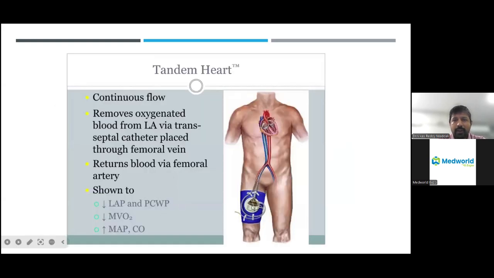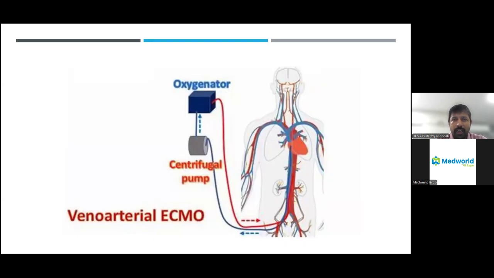And this is how the tandem heart looks. There is a motor which is tied to the thigh, and there's a rotatory motor inside. It draws the blood and oxygen and returns it to the heart. Again, it is very invasive and very costly. And ECMO is very common.